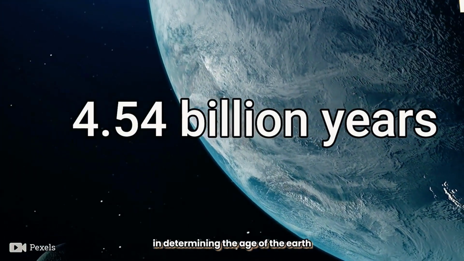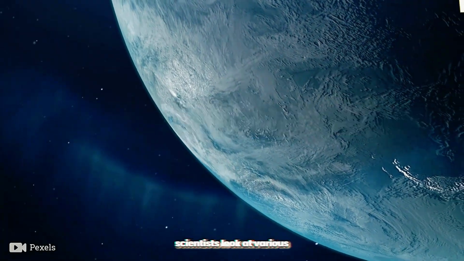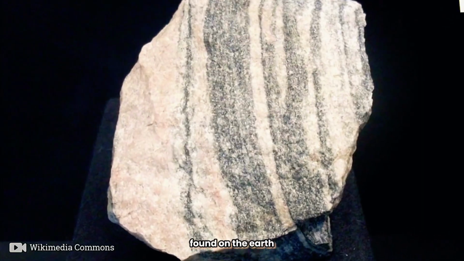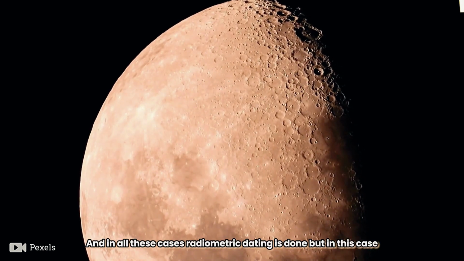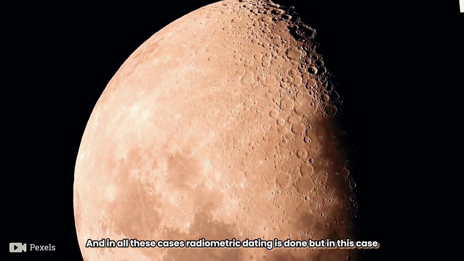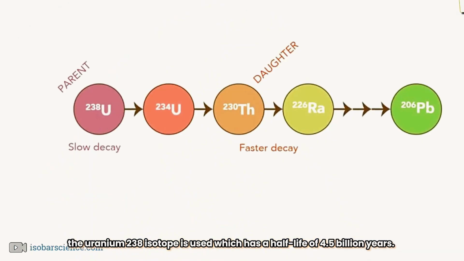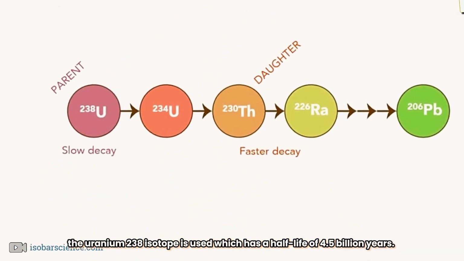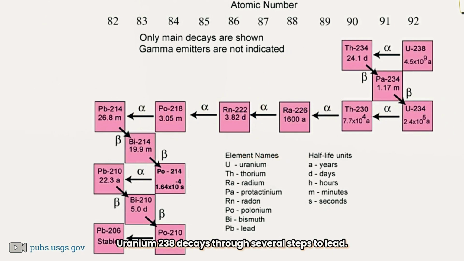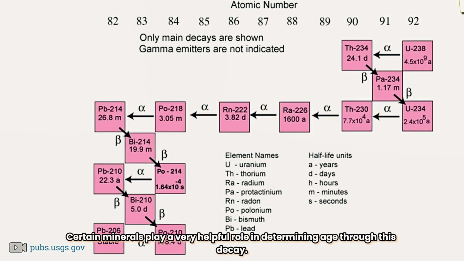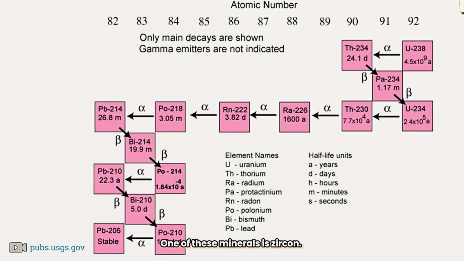In determining the age of the Earth, scientists look at various aspects such as the oldest rocks found on the Earth, meteorites, etc. And in all these cases, radiometric dating is done. But in this case, the uranium-238 isotope is used, which has a half-life of 4.5 billion years. Uranium-238 decays through several steps to lead. Certain minerals play a very helpful role in determining age through this decay. One of these minerals is zircon.